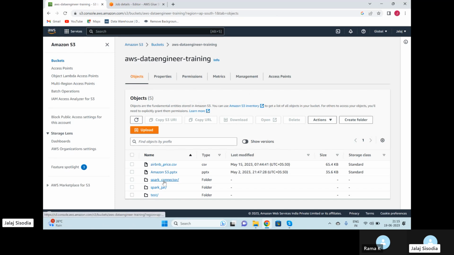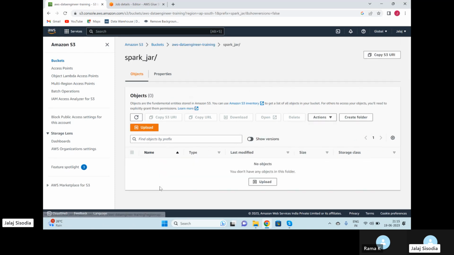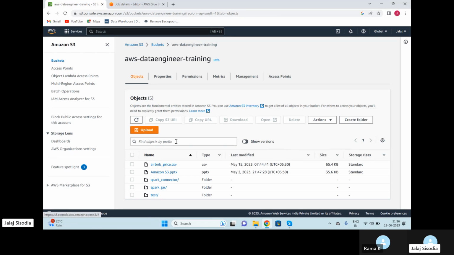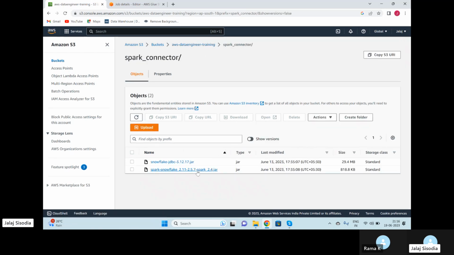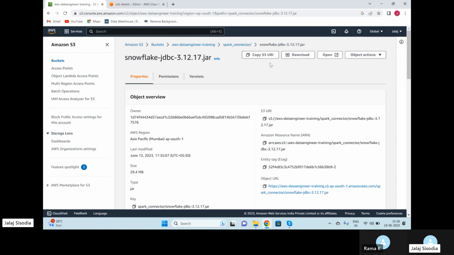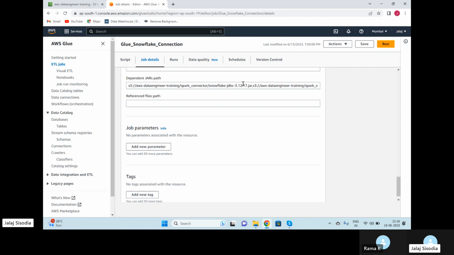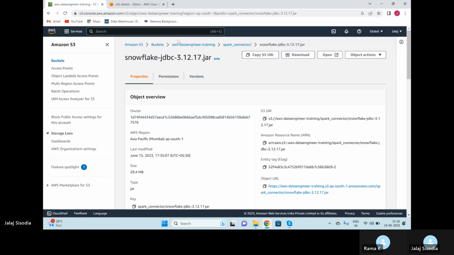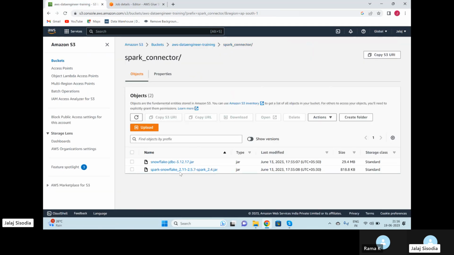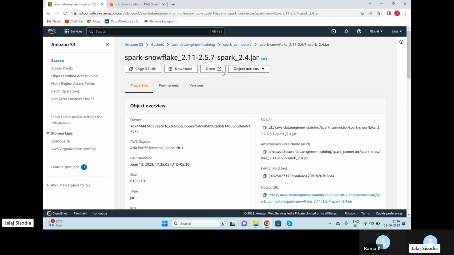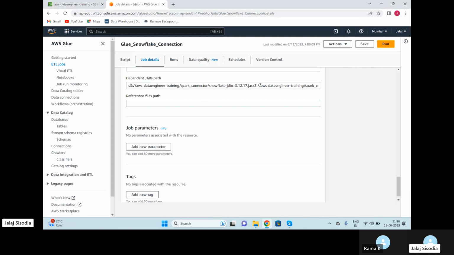I can now show you. I do have created my Spark connector folder here, and inside this I have both of my jar files. Just open the jar file, click on copy S3 URI, and paste that location here. Put a comma, go on the second file, copy S3 URI, and put that second location right after the comma. Okay.